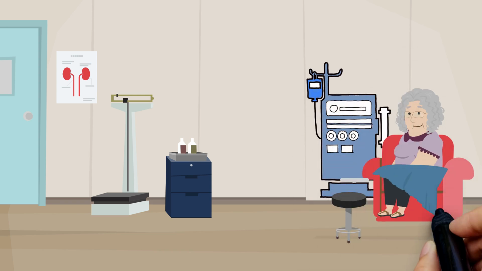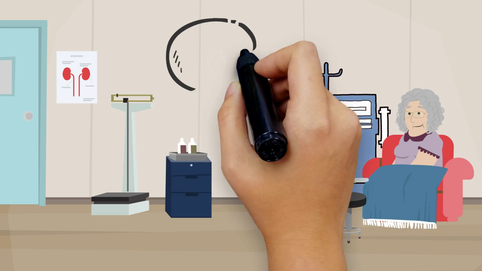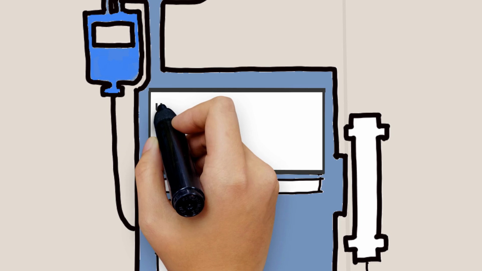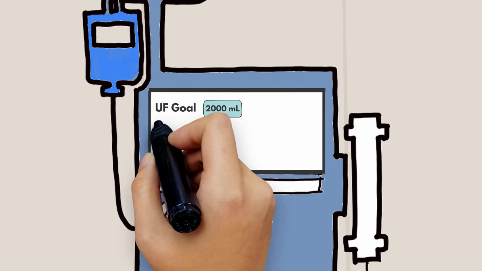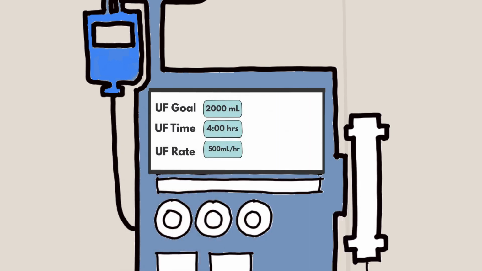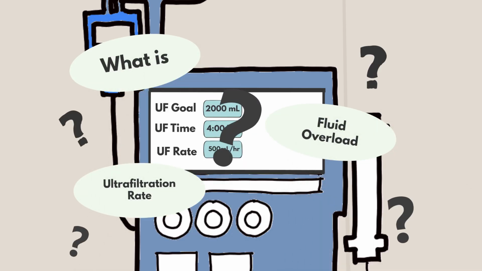When you're on hemodialysis, you'll often hear the term ultrafiltration or UF. A nurse might say, "I'll UF 2 liters today." This simply means they plan to remove 2 liters of fluid from your body during your treatment. Let's dive in if you're curious about ultrafiltration and fluid gains and why it all matters.